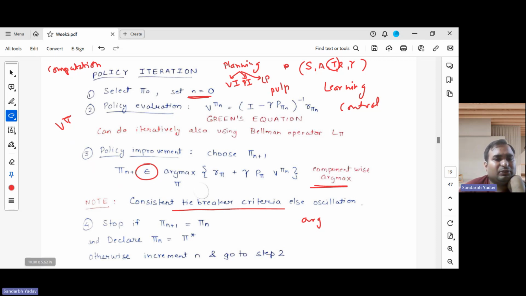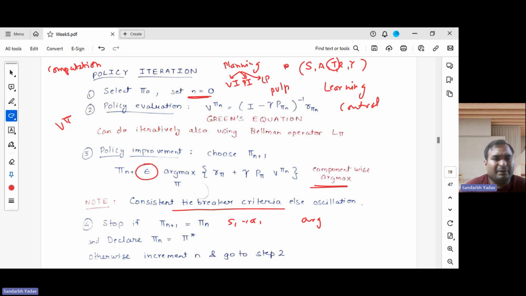And this is the stopping criteria. We need to stop when the next policy derived is the same as the previous policy. So if, after following this uniform tiebreaker criteria, all the states are mapping to the same actions, say S1 is mapping to some action A1 in both policies, and in a similar way for the other states the same mapping is there, then we say that these two policies are equal.